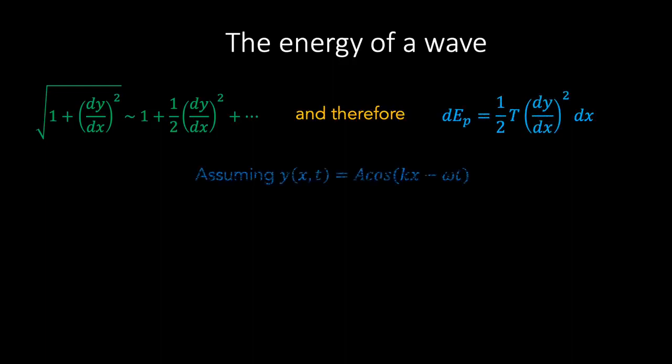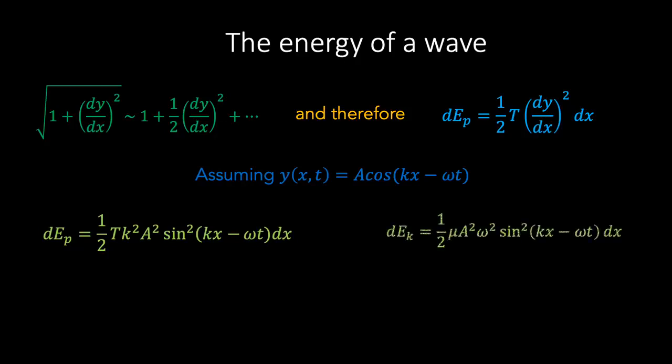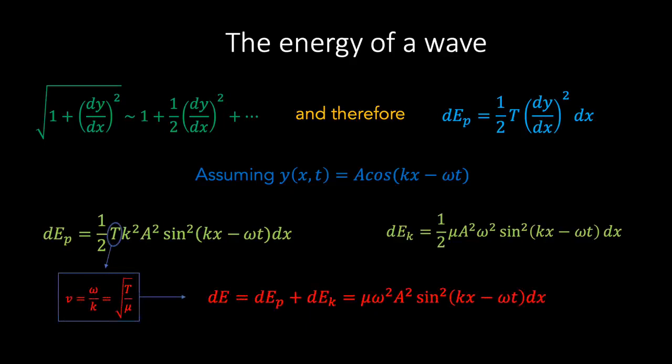Next, we can sub in the well-known wave displacement function, and we arrive at this light green expression. Finally, by combining this with our expression for the kinetic energy, we can write the total energy of our rope segment as dE equals mu times omega squared a squared sine squared kx minus omega t dx.